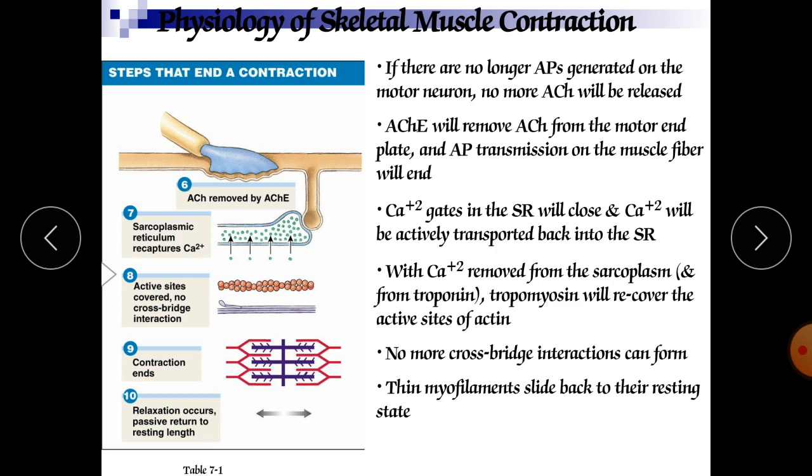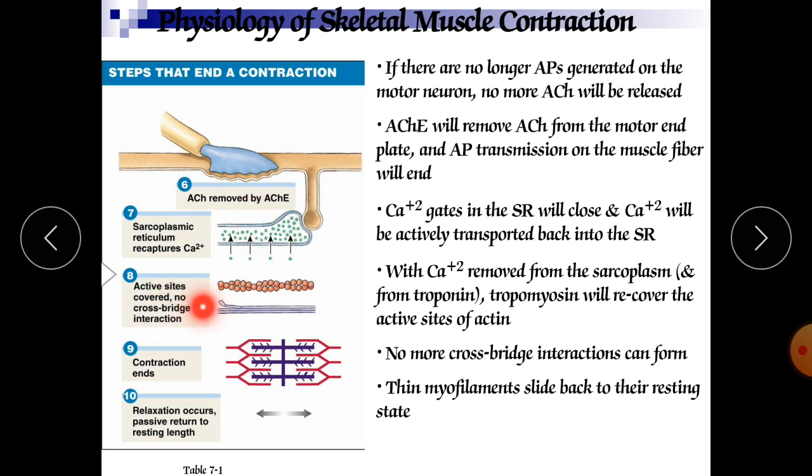The next step: the calcium ion gates in the sarcoplasmic reticulum will close, and the calcium ion will be actively transported back into the sarcoplasmic reticulum. The sarcoplasmic reticulum is the storehouse of calcium, where calcium can be stored again. As the calcium gates in the SR close, the voltage gated calcium channels will be closed, and the calcium goes back toward the sarcoplasmic reticulum.